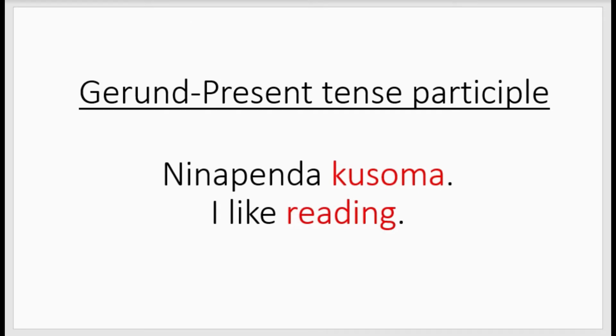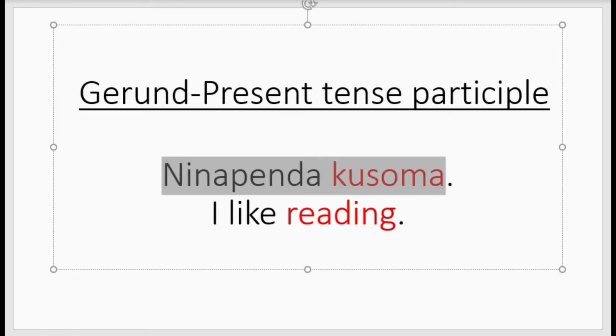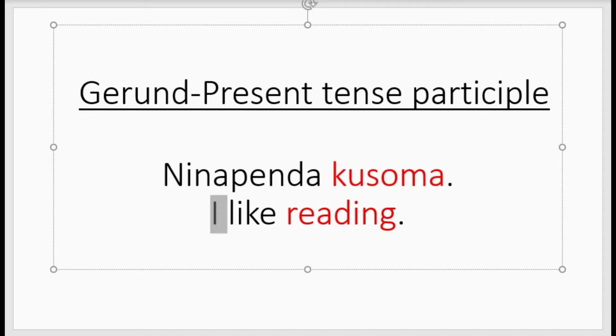Here we see ninapenda kusoma, meaning I like reading. Reading here is a noun; kusoma became a noun, reading.